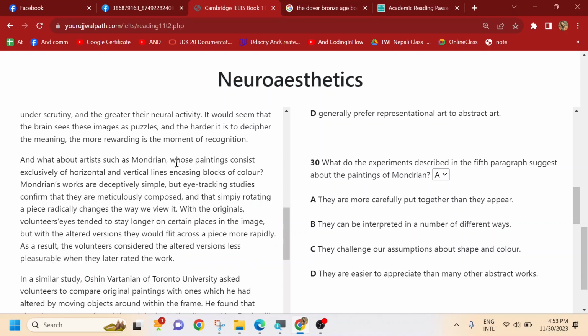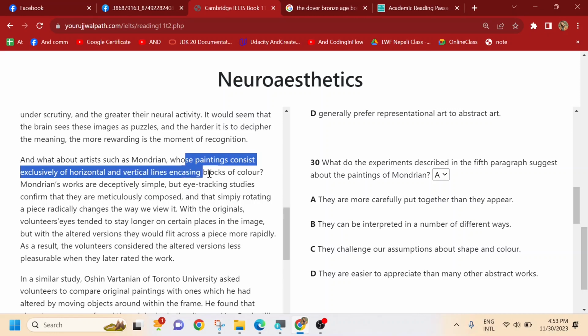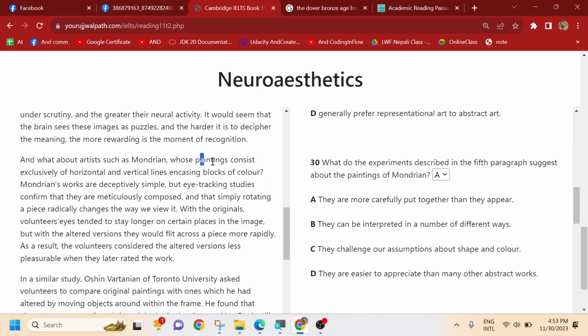So what we can see over here is that Mondrian has a kind of experiment. His paintings consist of exclusively horizontal and vertical lines encasing blocks of color, and are decisively simple, but eye tracking still confirms that they are meticulously composed. That means they are made in a different way. Simply rotating a piece radically changes the way we view it. So how we see it is altered if we rotate the object.